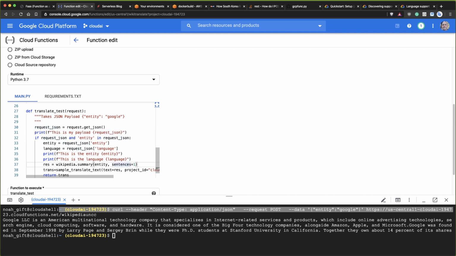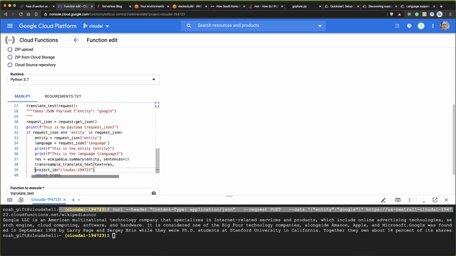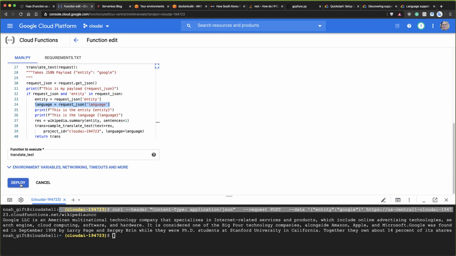Okay, and then I just make sure I take that variable that's passed in here, and I'll wrap this around like that, and then I'll say language is equal to language. Again, if you're trying the same thing out, you must change this to be your own project or else it won't work. So language is equal to language, because I set that right here, and I'm going to pass in whatever language is passed in. So that looks like it should work in theory.